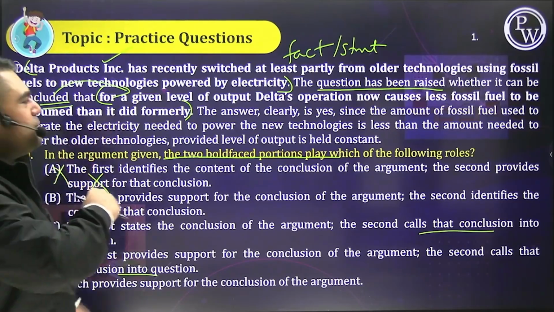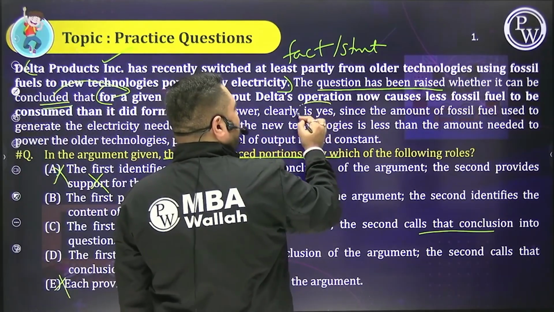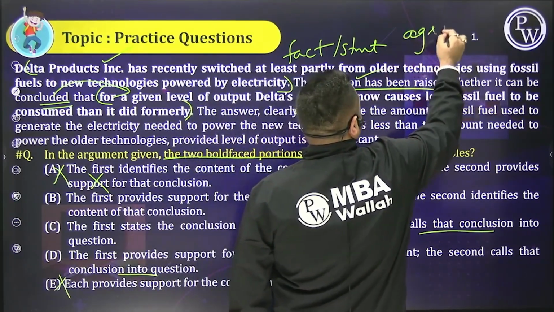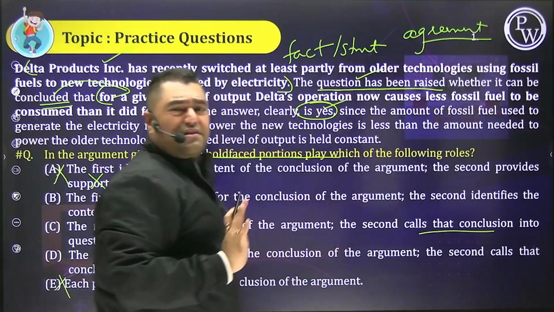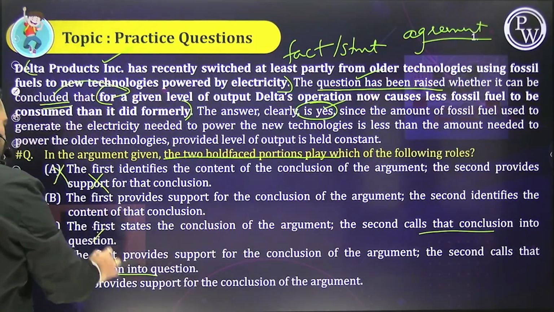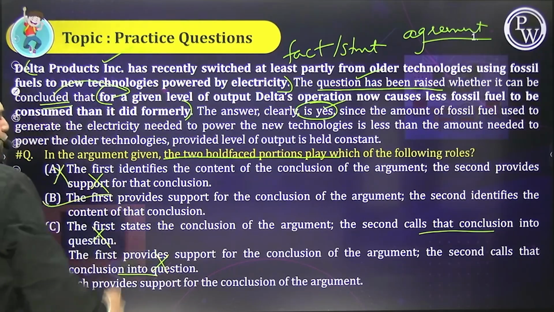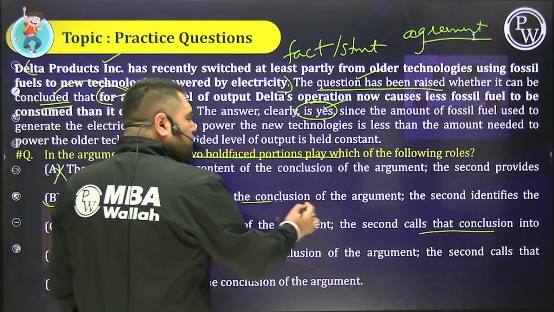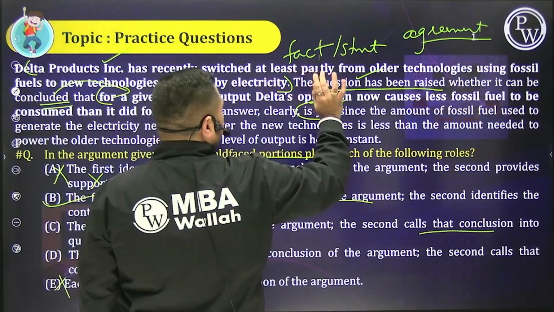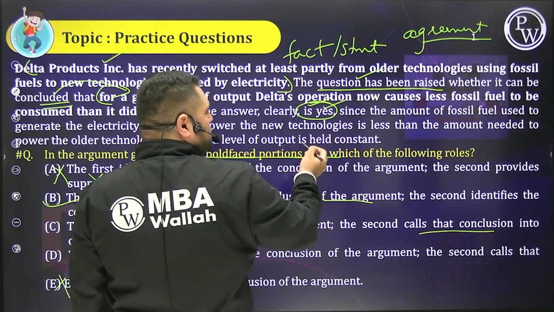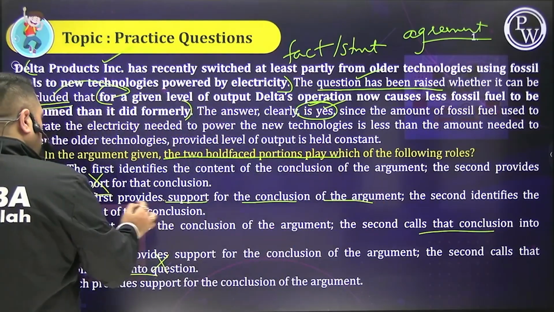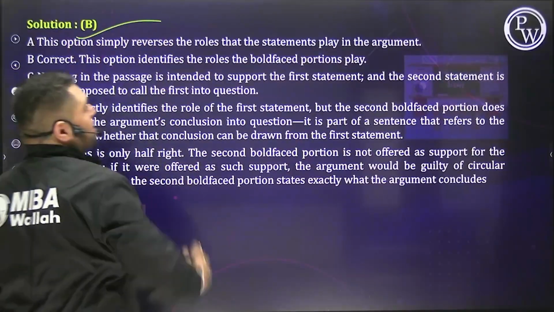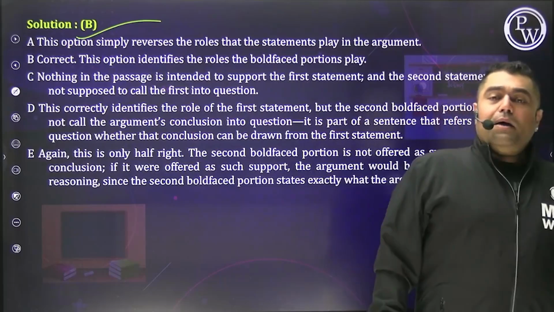Look at the magic. So beta, here if you see, the answer is yes. The question has been raised. The answer is yes. That means it is in agreement. Your argument is in agreement. That means beta, it is not into question, not into question. One option is left, and that is how you get to solve it. And let's read the option. Provide support for the conclusion of the argument. So it's a fact or a statement. Yes, it supports. Okay? Because it is stating yes also. And the second is the content of that. Beta, content of the conclusion means conclusion. Correct answer is answer option B. It is that simple.